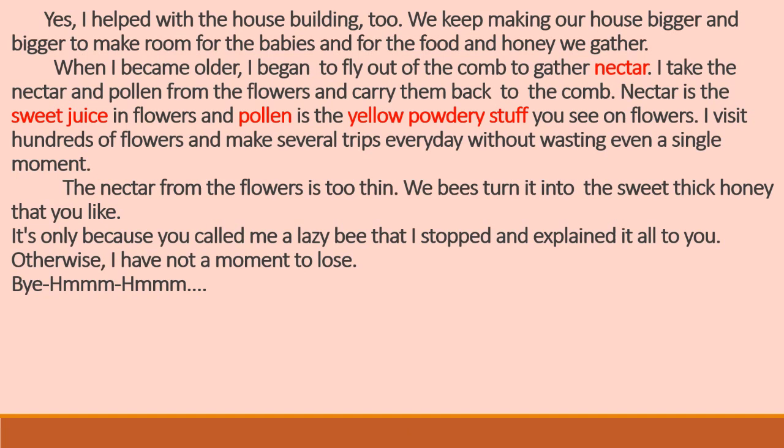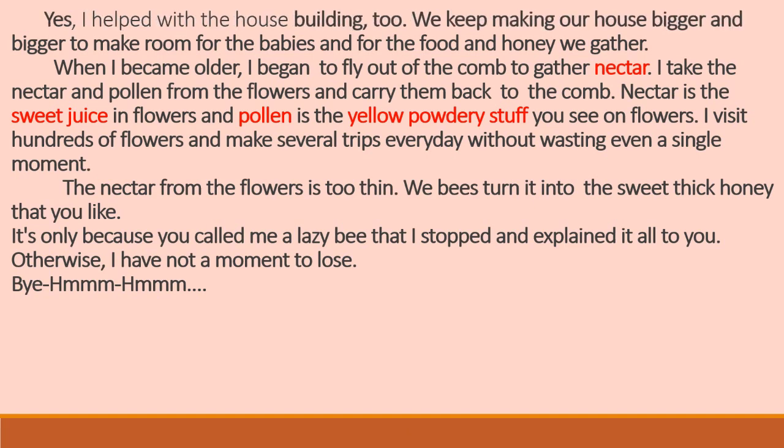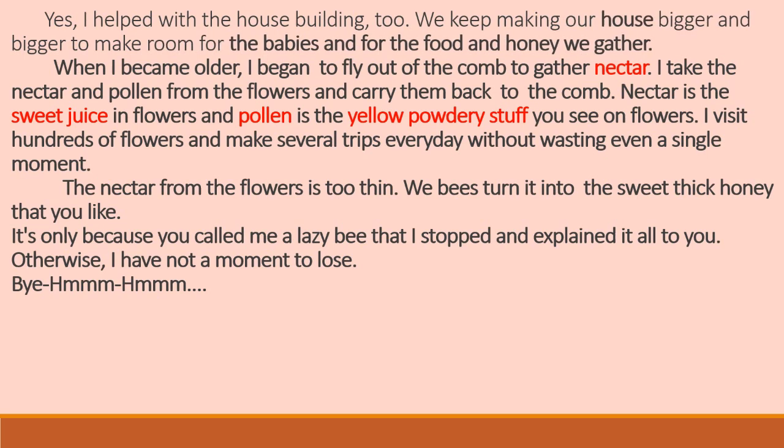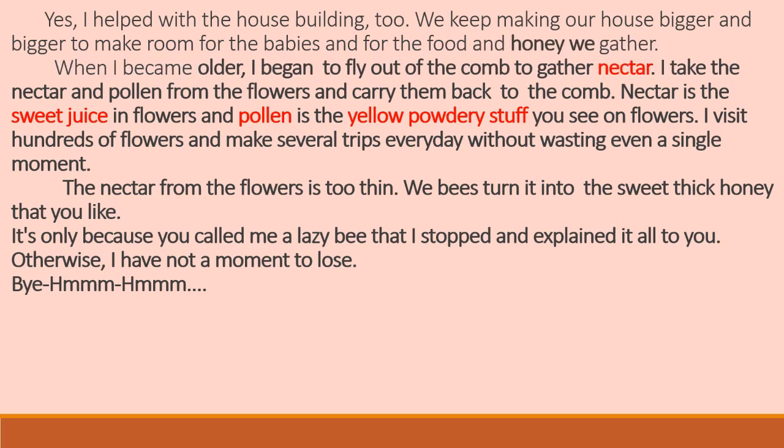Students, now we will start the third part of our lesson. I will read and you have to put your finger below the line. Yes, I helped with the house building too. We keep making our house bigger and bigger to make room for the babies and for the food and honey we gather.